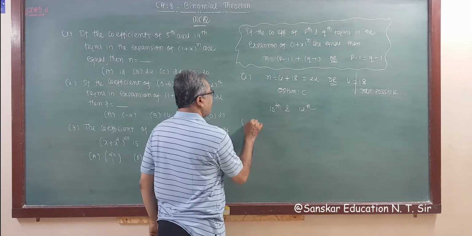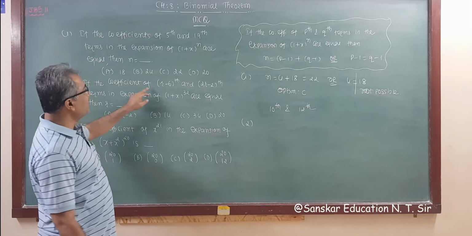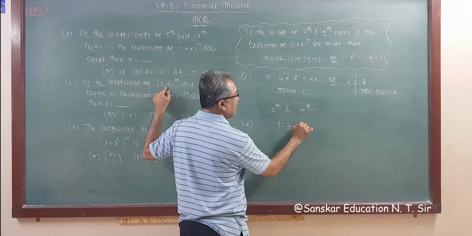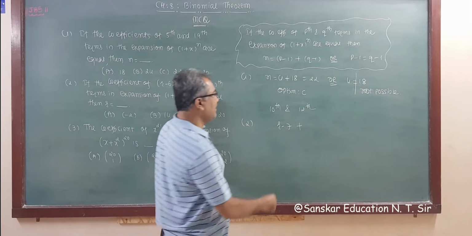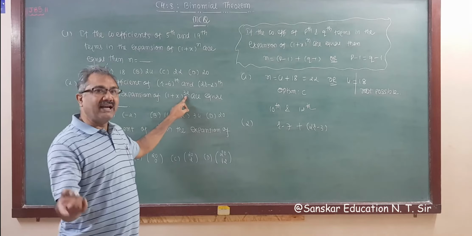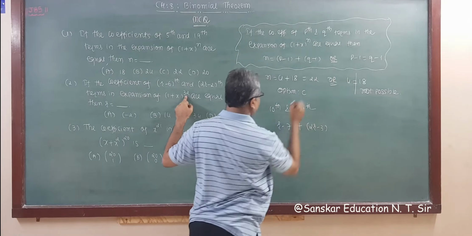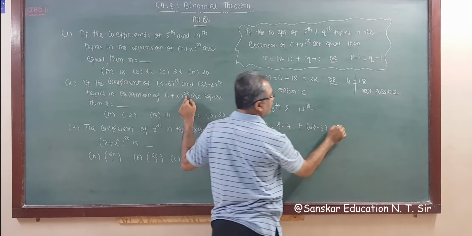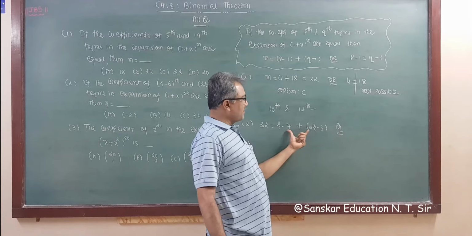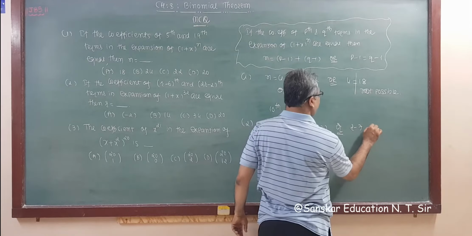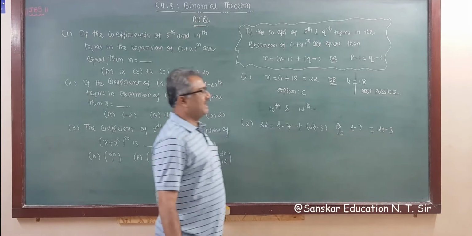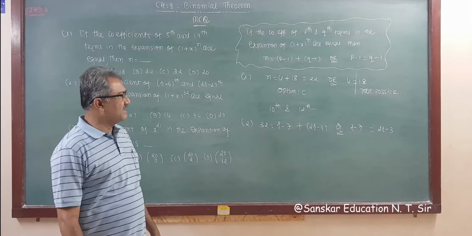So now the second question. The coefficient of r minus 6, one less, so r minus 7, plus, one less, twice r minus 3, is equal to n. N is given as 32, so when n is given, then you have to use both formulas, right? P minus 1 plus q minus 1, that is the sum of these two: r minus 7 plus twice r minus 3 is equal to n. Or r minus 7 is equal to twice r minus 3.